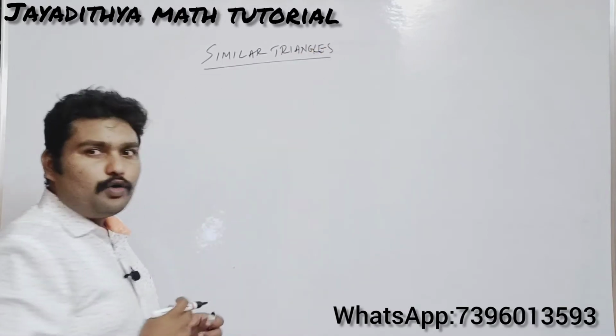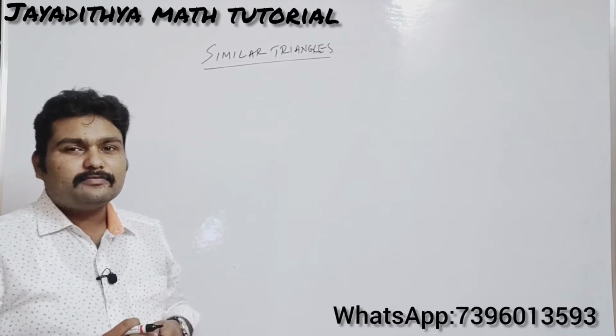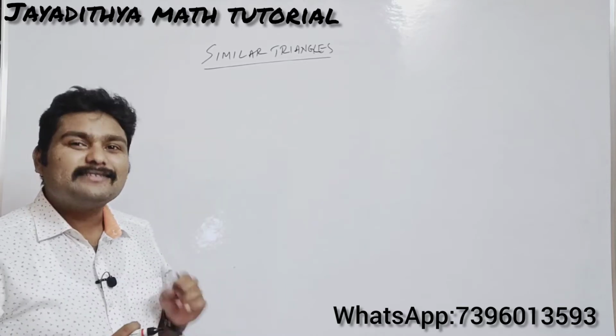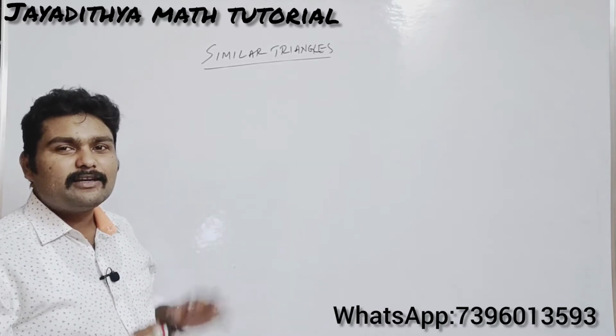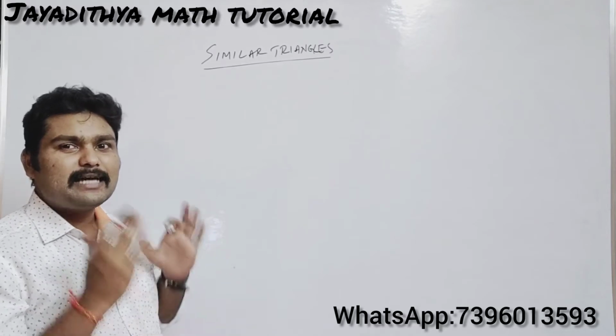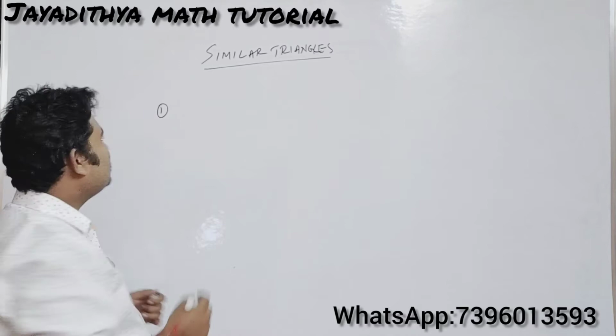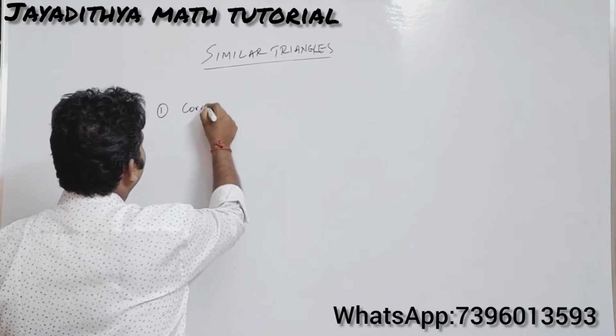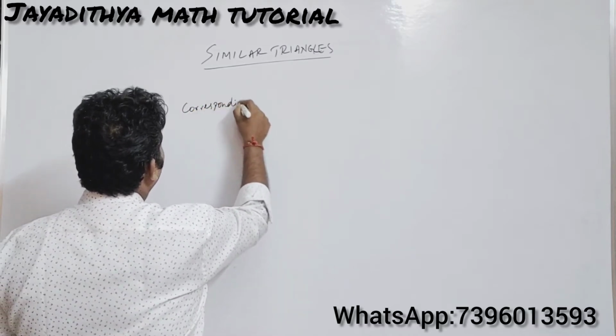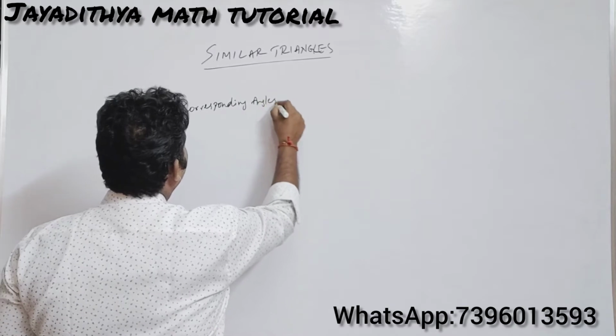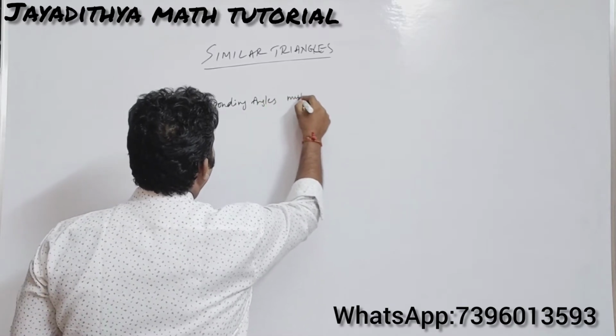Right now, how can you say that two figures are similar? I am not talking about triangles here. How can you say that two figures are similar? The first thing is corresponding angles must be equal.